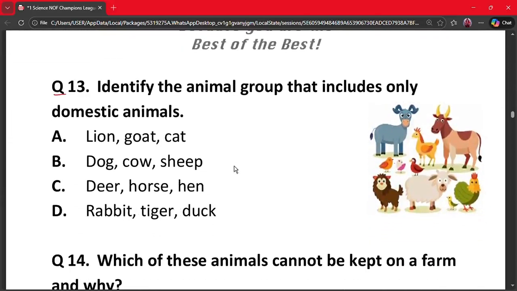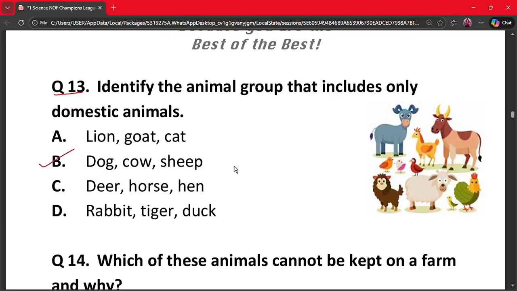Question number 13. Identify the animal group that includes only domestic animals. A. Lion, goat, and cat. B. Dog, cow, and sheep. C. Deer, horse, and hen. And D. Rabbit, tiger, and duck. The correct option is option B.